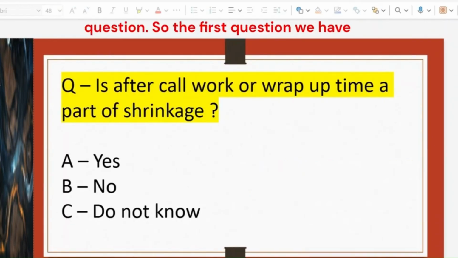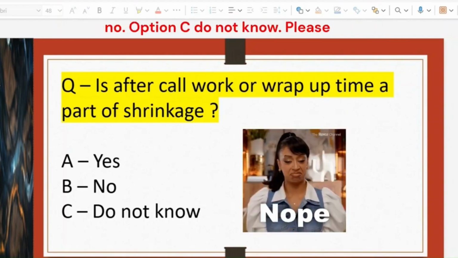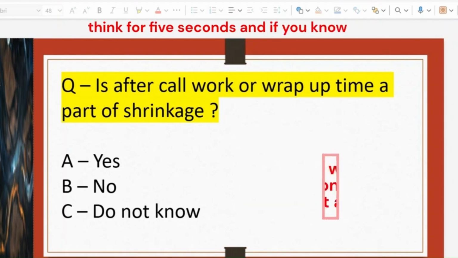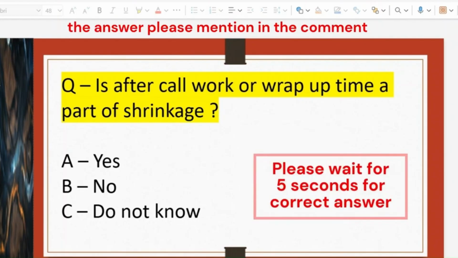So the first question we have is, is after call work or wrap up time a part of shrinkage? Option A, yes. Option B, no. Option C, do not know. Please think for 5 seconds. And if you know the answer, please mention in the comment section.